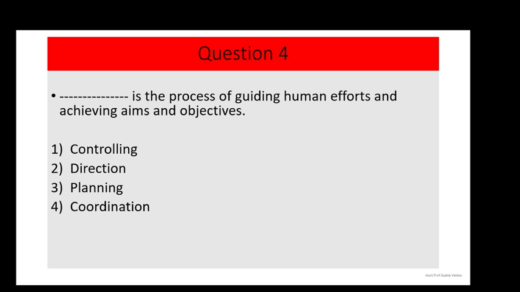Question number 4. Dash is the process of guiding human efforts and achieving aims and objectives. And the options are option number 1 controlling, option number 2 direction, option number 3 planning, and option number 4 coordination. And the correct answer is option number 2, that is direction. So direction is the process of guiding human efforts and achieving aims and objectives.